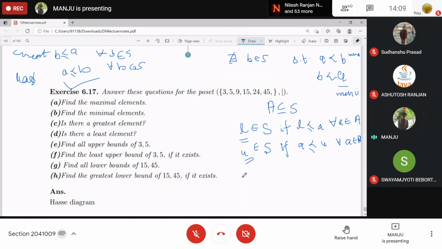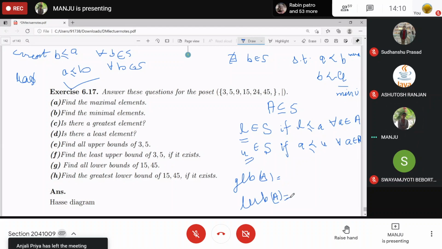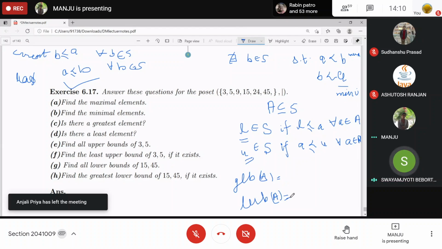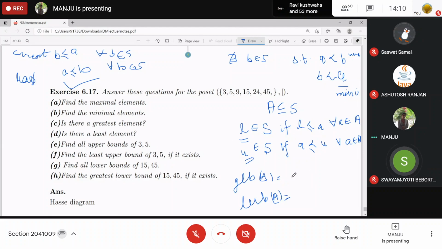Now what about the greatest lower bound of A and the least upper bound of A? The greater one among the lower bound elements is called the greatest lower bound. First it should be a lower bound, right? Plus all other lower bounds should be related to this one.